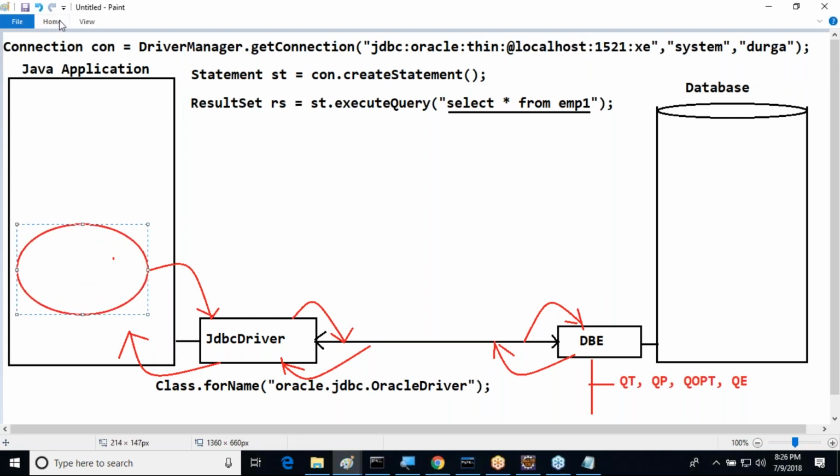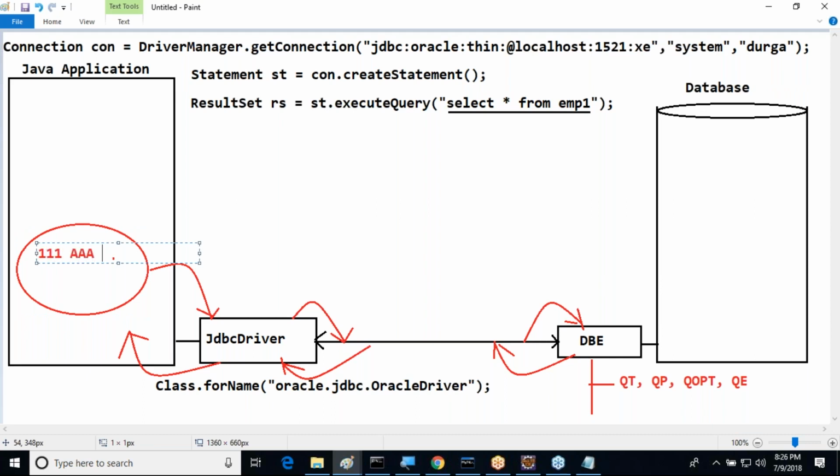At the Java application, the result set object is created. Here we are able to have some data. Records of data are available: 111 AAA 5000, like this, and 222 BBB 6000. Like this data exists here. That's fine. Finally, our operation is completed here. Next one is which one there? 7000 here we are getting. This is exactly the result set object rs.